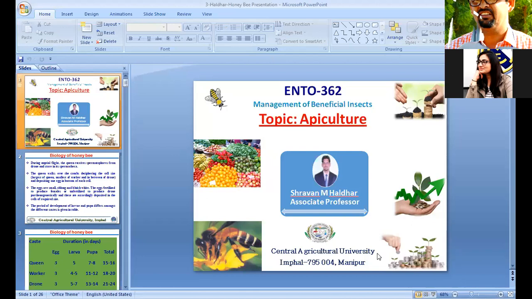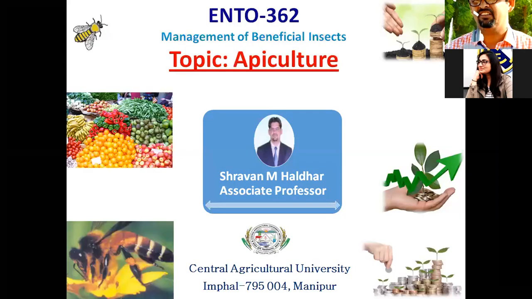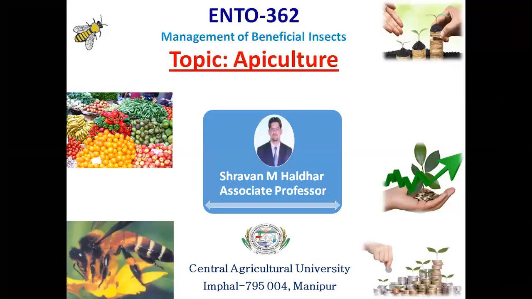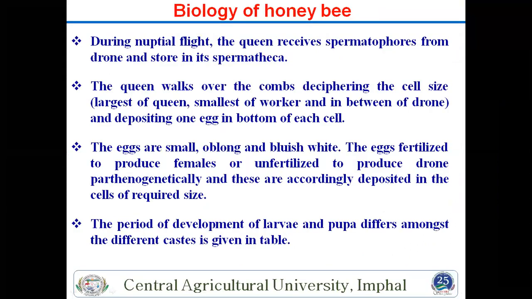So today we will start the biology of honeybee. What is biology?